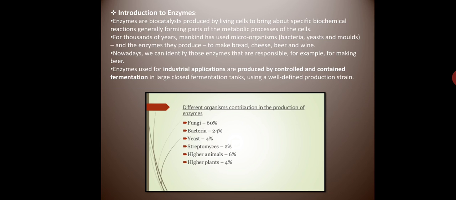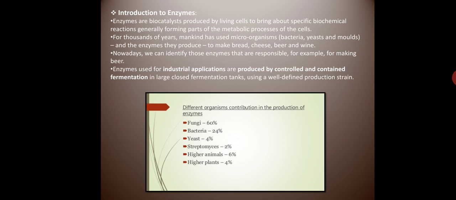Before going to the actual production of amylase, let's see the general introduction about enzymes. These enzymes enhance the rate of the reaction. Enzymes carry out various metabolic processes, various biochemical processes. Enzymes are required in very minute amounts, and they are reusable, recyclable. So this is the general property of enzymes.